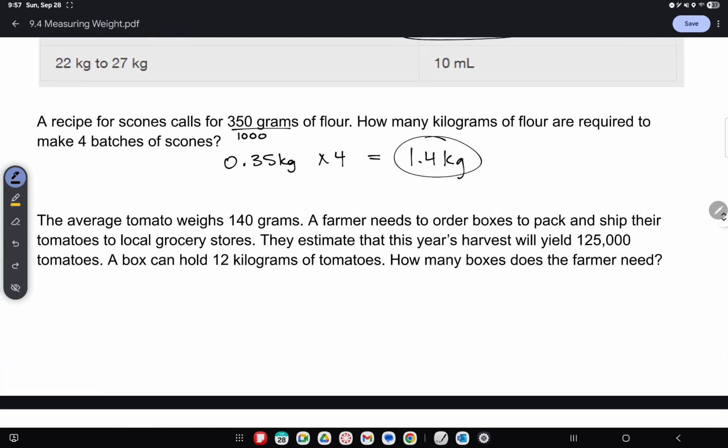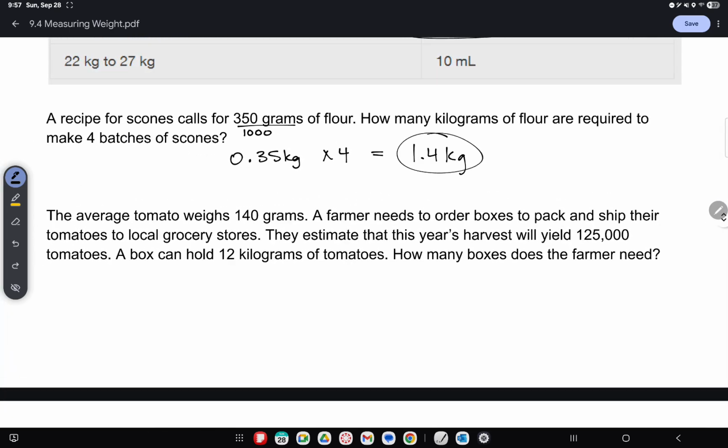All right, and then last one here, we have the average tomato weighs 140 grams. A farmer needs to order boxes to pack and ship them to go to the grocery stores. They estimate that this year's harvest is going to yield 125,000 tomatoes. One box can hold 12 kilograms of tomatoes. How many boxes am I going to need? Well, I would turn 140 grams into kilograms.